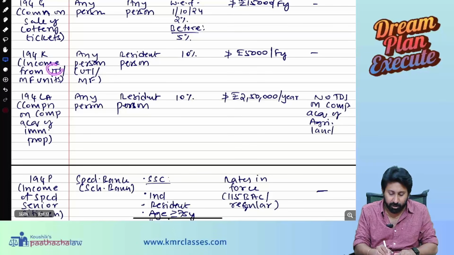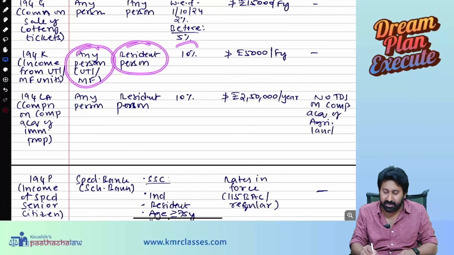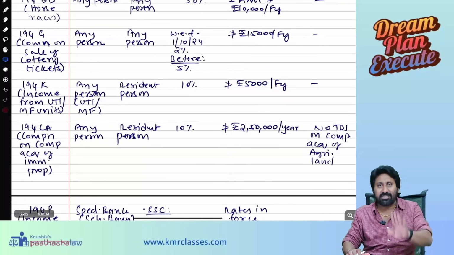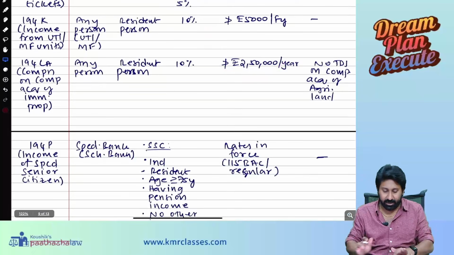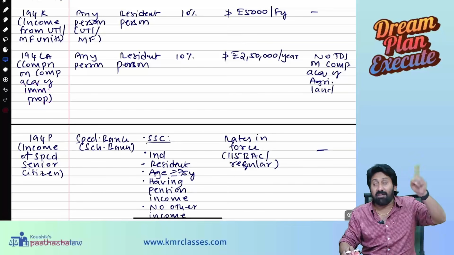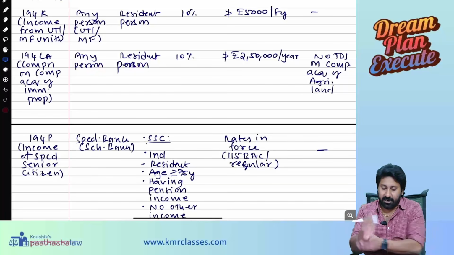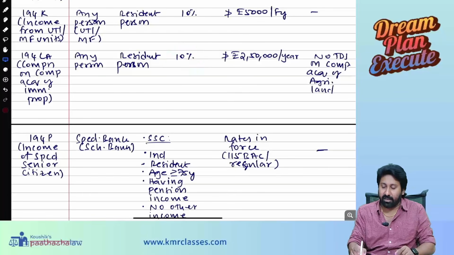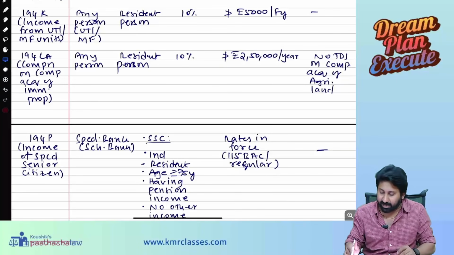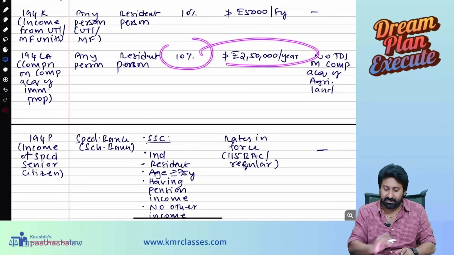194K, income from units of mutual fund or UTI. Any mutual fund or Unit Trust of India paying to any resident. While paying, 10%; if that value does not exceed 5,000 for the financial year, no TDS required. So you just need to spend time to remember these amounts. That's it. Next, 194LA, compensation on compulsory acquisition of immovable property. Whenever immovable property is acquired by government on compulsory acquisition, any person making payment to a resident, 10% TDS on that amount. But if the compensation does not exceed 2,50,000, TDS need not be deducted. No TDS on compensation for compulsory acquisition of agricultural land. This is important. Next.